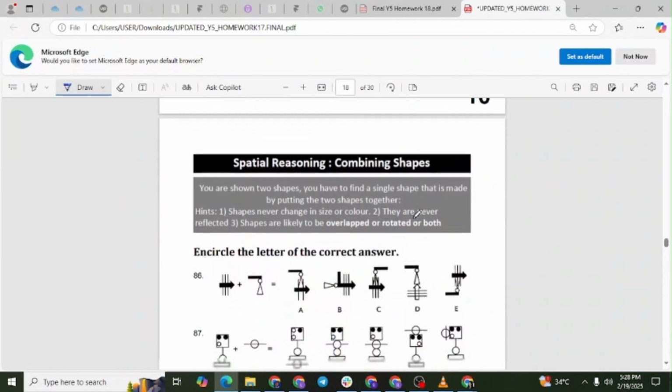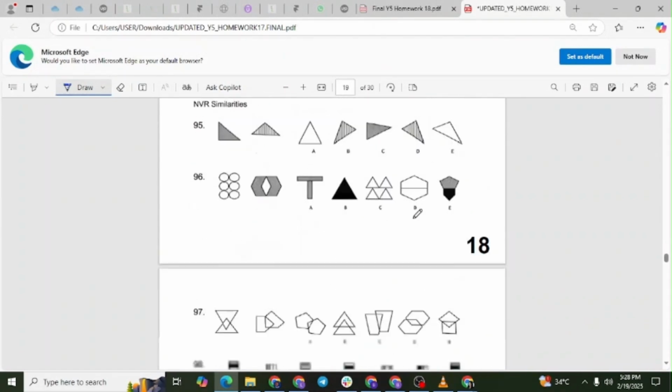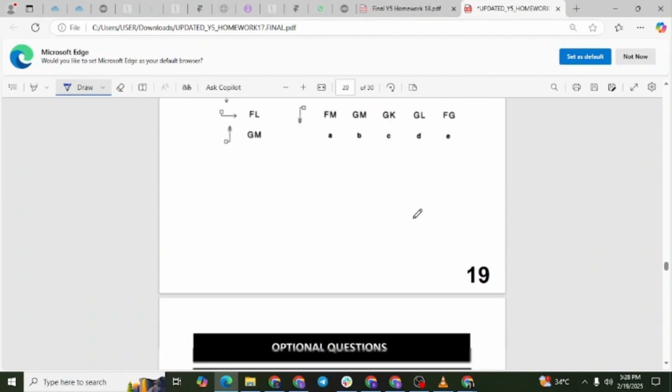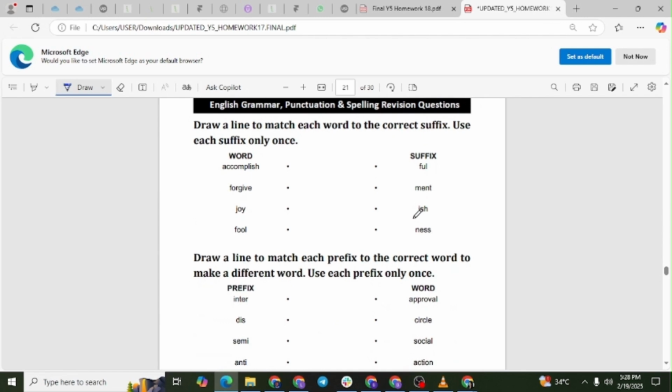Optional questions. English grammar, punctuation, and spelling revision questions. Draw a line to match each word to the correct suffix. Use each suffix only once. Accomplish plus ment equals accomplishment.